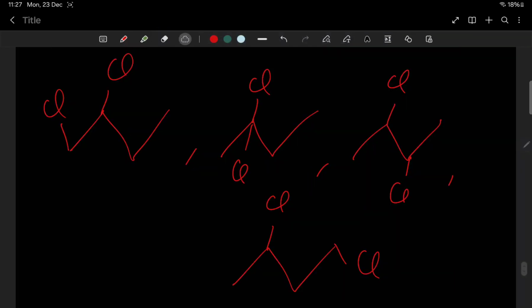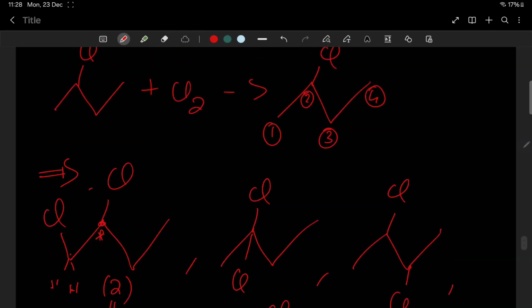Yes, these are the 4 structures. First one is this. Is there a chiral carbon in this structure? Let us check here. No, because here there are 2 hydrogens, no chiral. Is this a chiral carbon? Yes, this one is a chiral carbon. So here there will be 2 optical isomers. They only ask optical isomers.